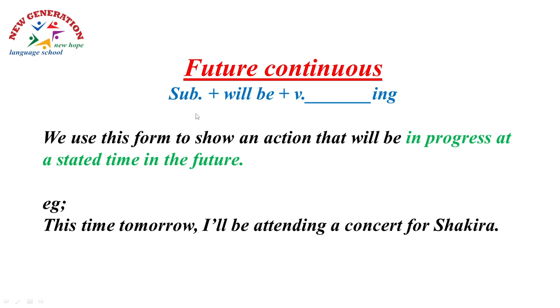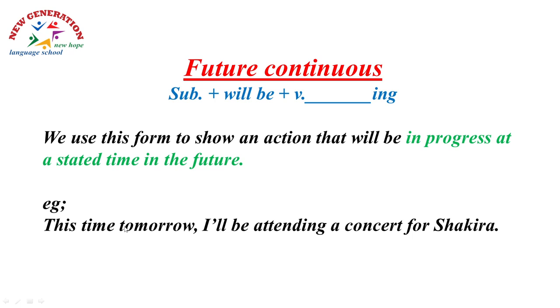We use this form to show an action that will be in progress, will be happening at a stated time in the future. That means the action will have started before the time we talk about, and will continue until a time after the time we talk about. This time tomorrow.